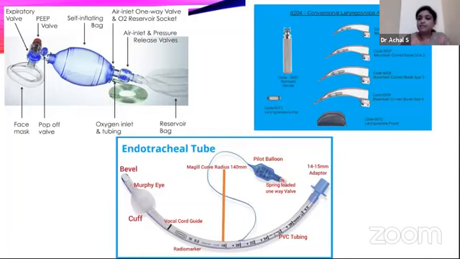Then an adhesive tape. These are the handle and blades, laryngoscope. This is the bag and mask, which we usually call the Ambu bag, which is used just before intubation while positioning the patient and all, or pre-oxygenating the patient. We can use this bag.